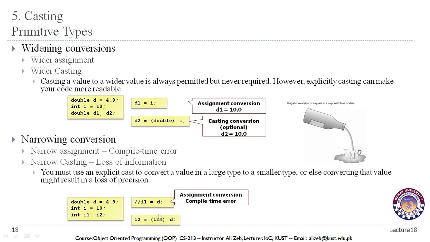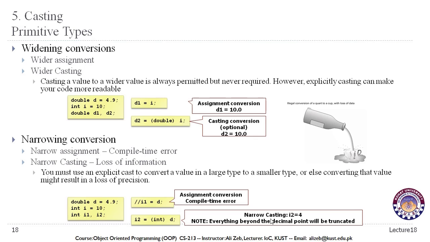If we do need to convert this double value to the int data type, then we can do it explicitly by following the syntax of casting. And this is narrowing casting. What would happen is we have stored this value d.